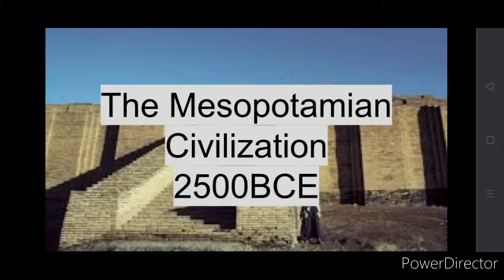Okay, and the Mesopotamian civilization, that means we are talking about Mesopotamia, which is a place, the name of a city, similar to Mumbai. As Mumbai is the name of a city, the Mesopotamian civilization is talking about a city named Mesopotamia, and this city was around 2500 BCE, that is before Christ.